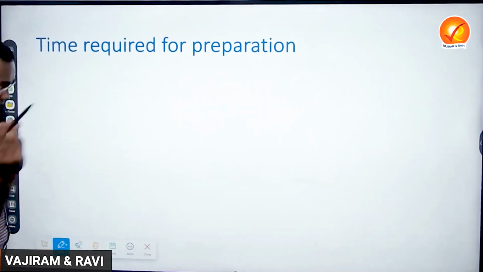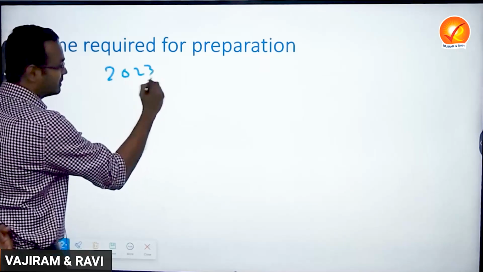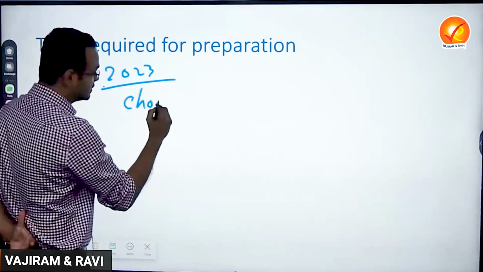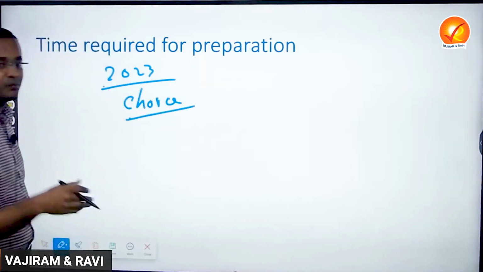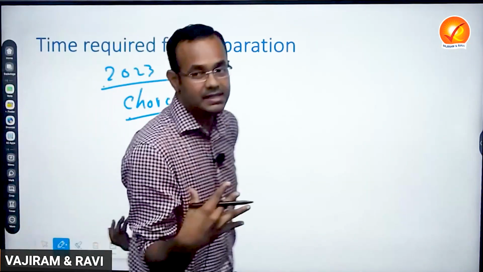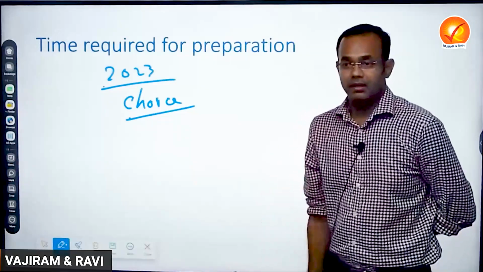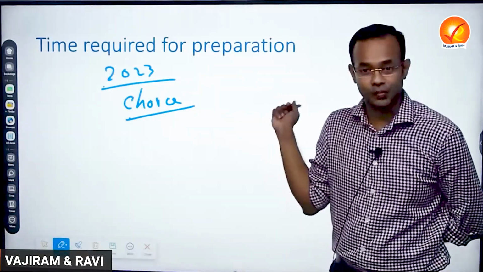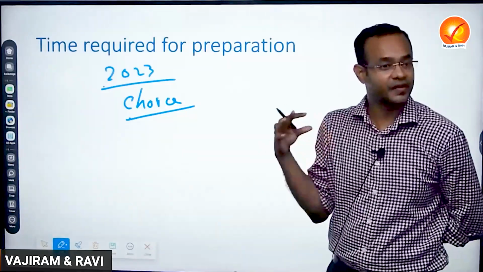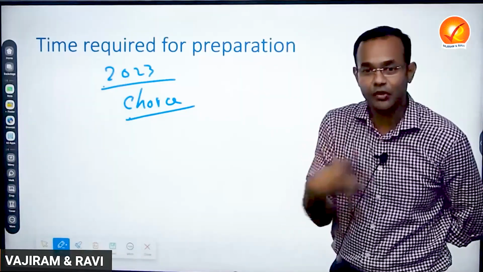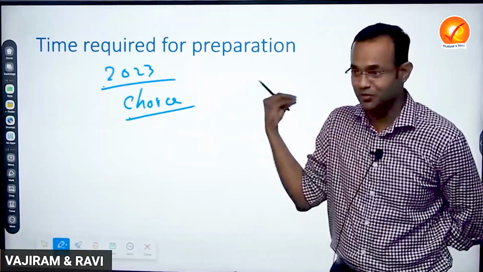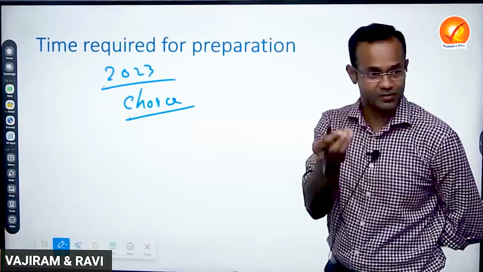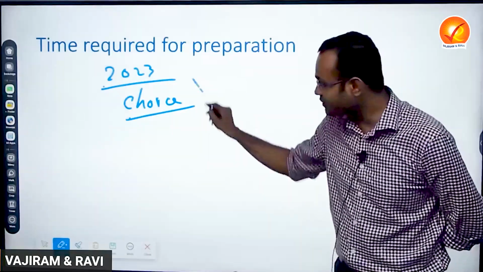And again, for the 2023 mains writing people, what is more importantly required is choice of the questions. We'll speak about how to choose the questions over multiple classes and multiple tests. The choice of the questions has to be core. You can't choose the periphery. What is core and what is periphery? When we introduce the subject and discuss it, it will be much easier. Today, in a very orientation session, I can't put across what is core and what is periphery. So choice of the question will give marks.